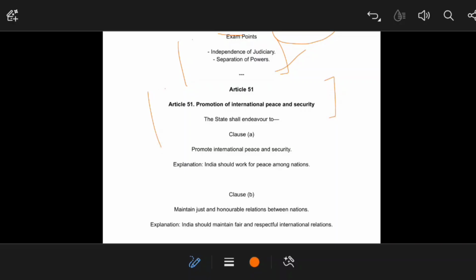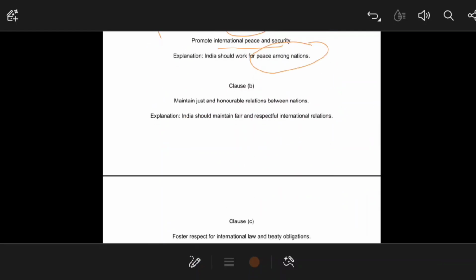Article 51 is talking about the promotion of international peace and security. So it has various clauses, and I will discuss them. Clause A is talking about international peace and security. That means India should work for peace among the nations. Clause B is about maintaining just and honorable relations between nations. So India should draft such a policy that maintains fair and respectful international relations.